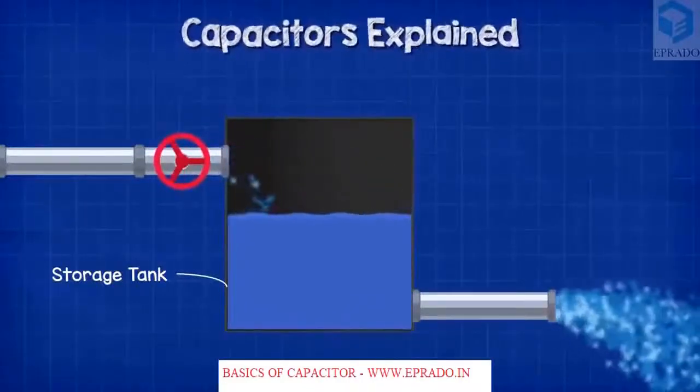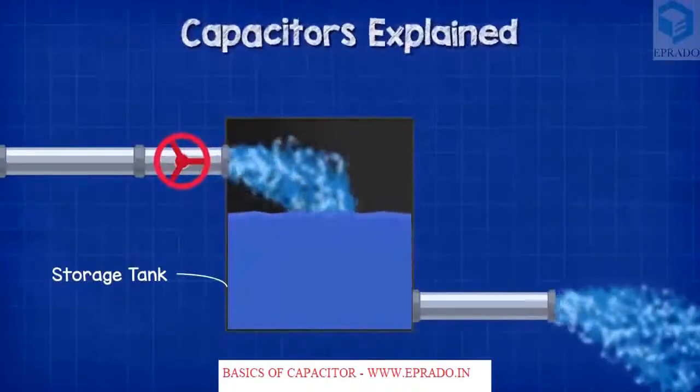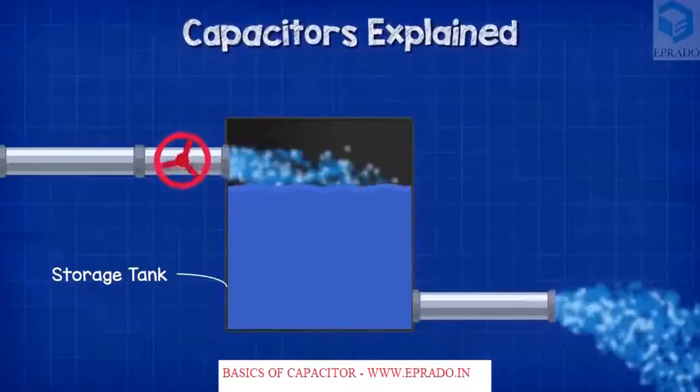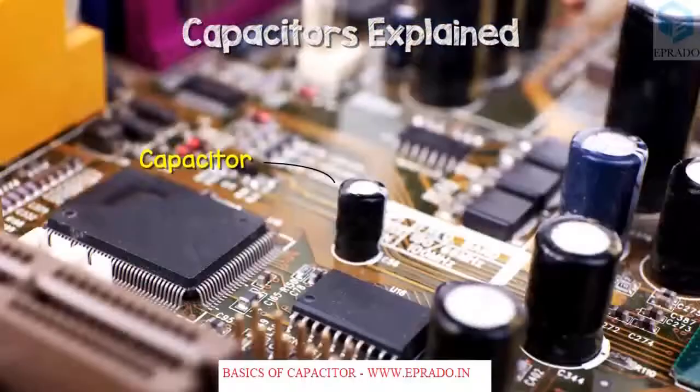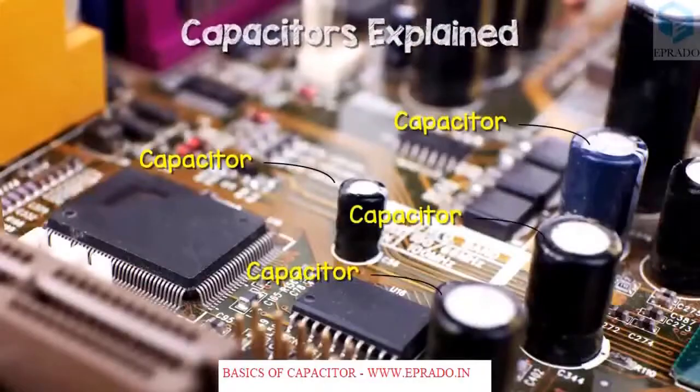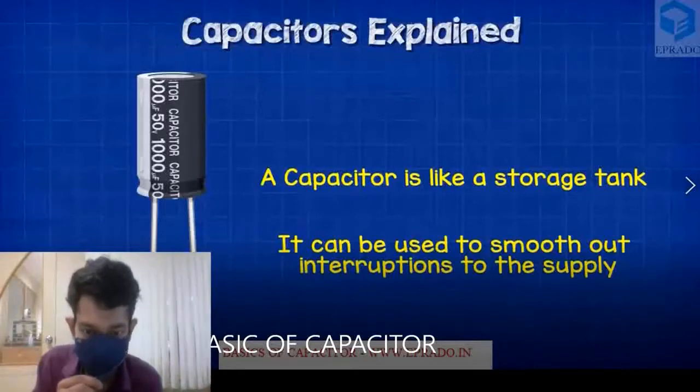Similarly, the capacitor will also store the charge inside it for a shorter time and it will give out the stored charge. Kindly note down this definition in your notebook. A capacitor is like a storage tank.